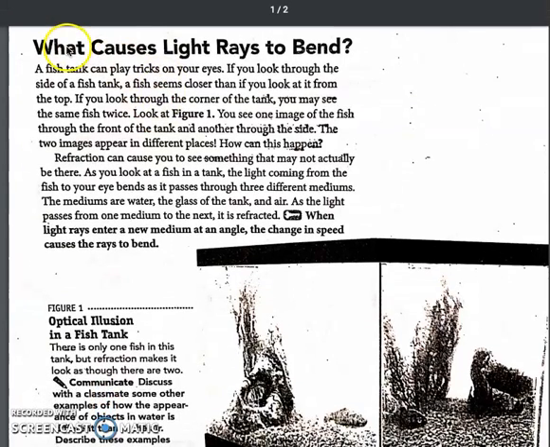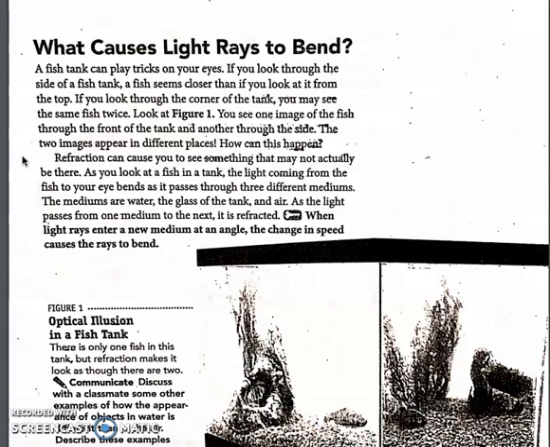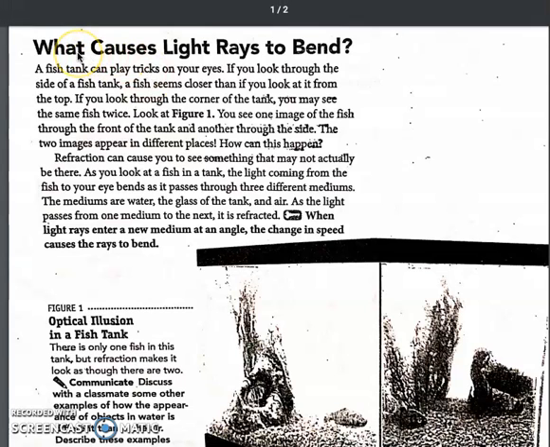Now first I see that it says, what causes light rays to bend? So you're going to take a colored pencil, you're going to box this, and you are going to shade it in. So do that now. Then you're going to number this paragraph number 1 and this paragraph number 2. Okay? Now we are going to read, and you are going to think of what words are we going to circle and what sentence should we underline. Remember, our question we're looking for is what causes light rays to bend.